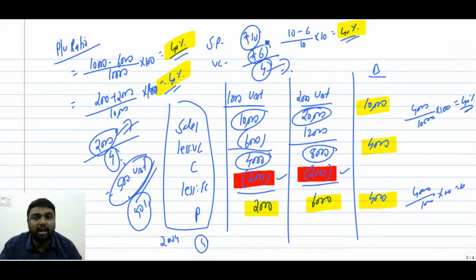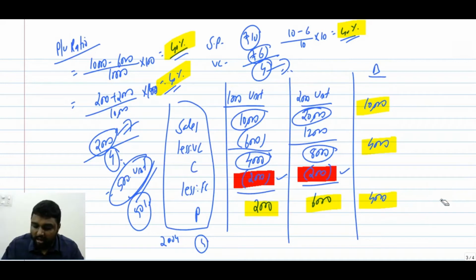So variable cost already you adjusted. So this is what is called? Break-even point. If you want to make it into percentage, we take the PV ratio. Got it? We can counter check also whether it is correct or not.